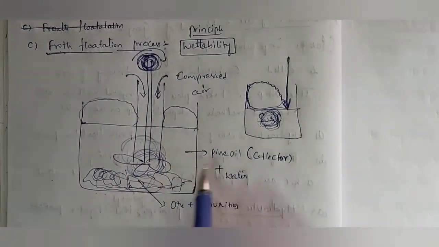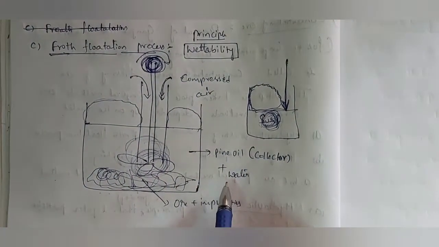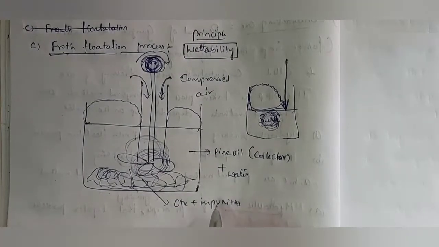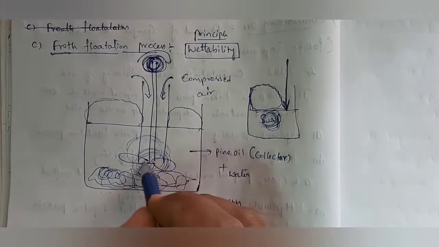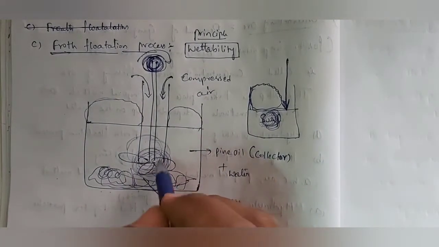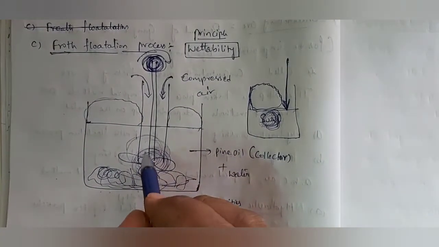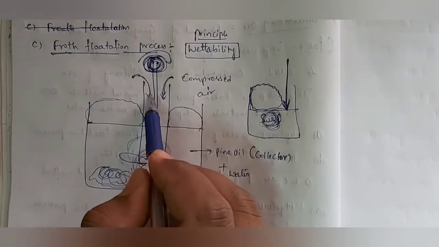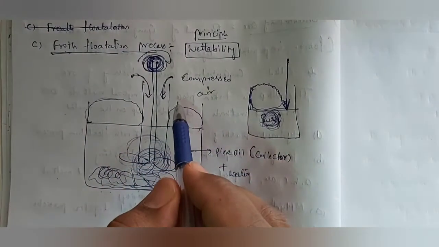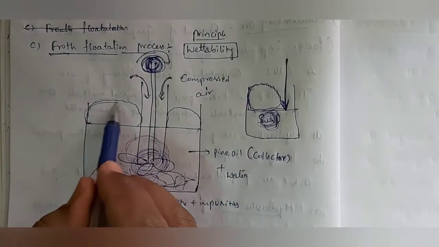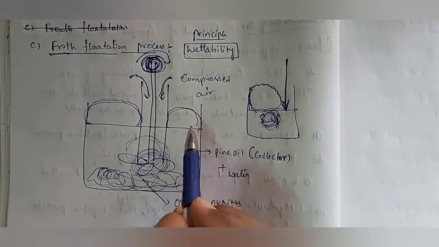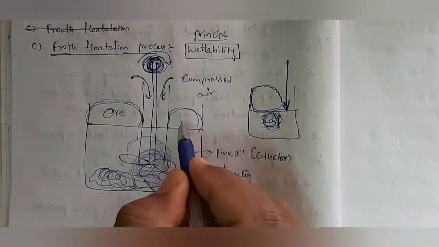Into this mixture which contains pine oil plus water, which is made with ore plus impurities, we are going to keep one fan like material, and it is agitated continuously. Along with that, we are sending through these gaps highly compressed air. Because of that, what is going to happen? A foam is generated. That foam is containing ore particles.